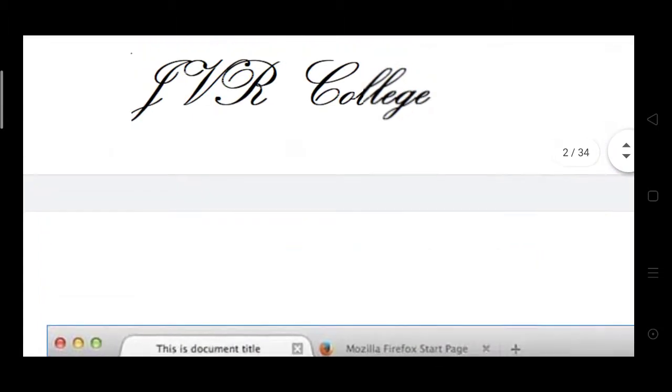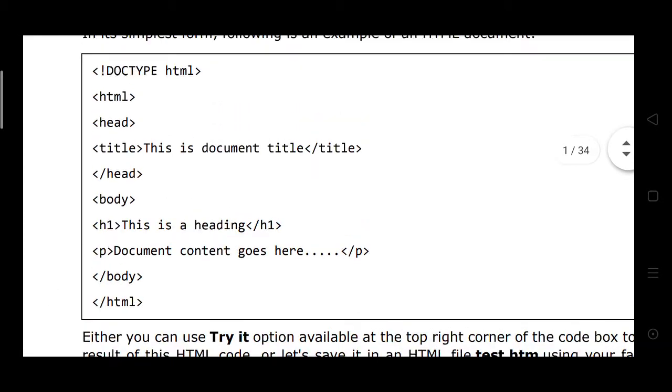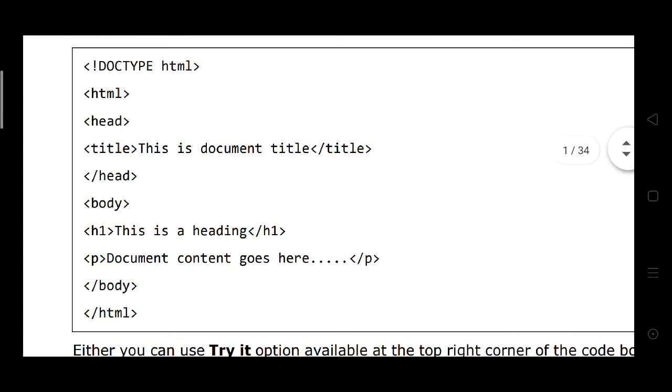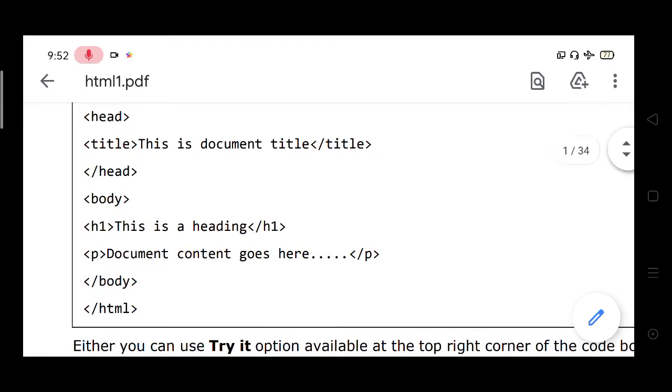Here once again go to the program, example program. Here in this title section, this is a document title, you have written it as a document title.